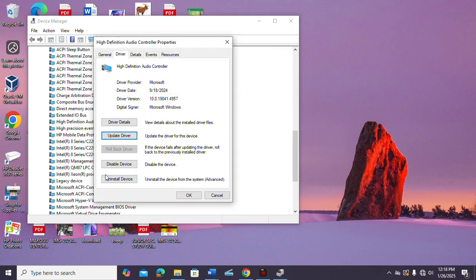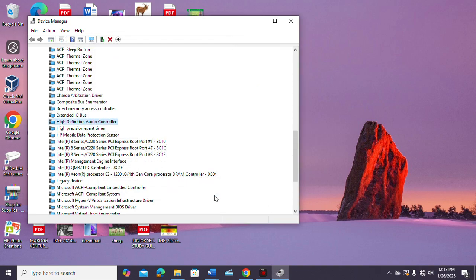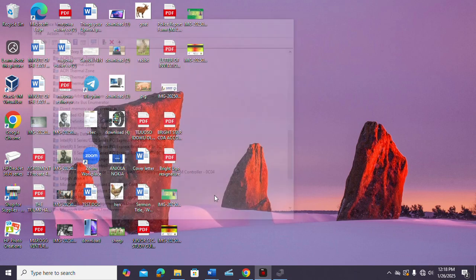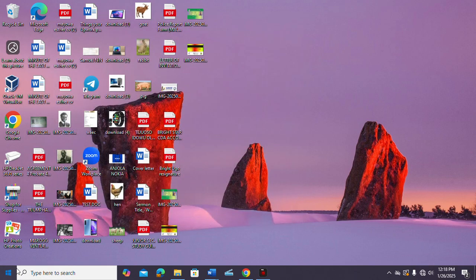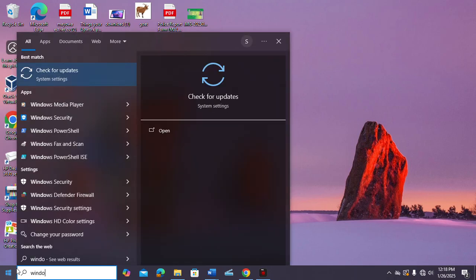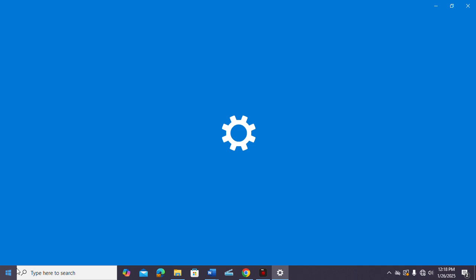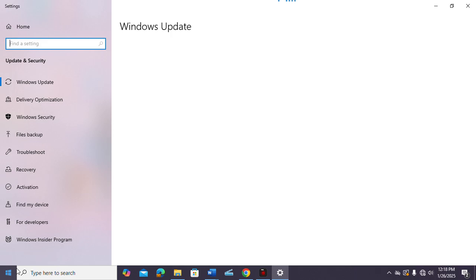Okay, then another thing is you want to confirm your Windows is up to date. Just go to Windows Update in Settings and confirm your Windows is up to date, especially the optional updates. You have to confirm they are all installed.